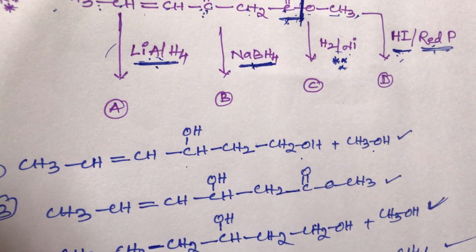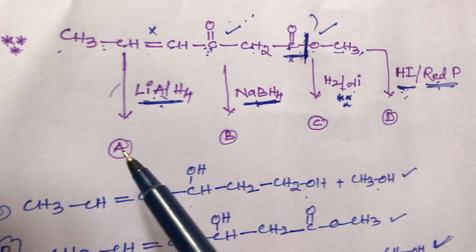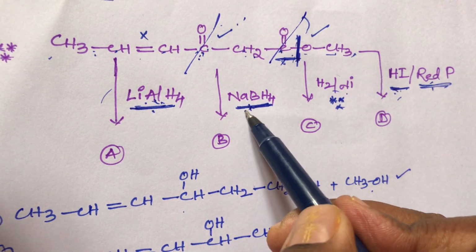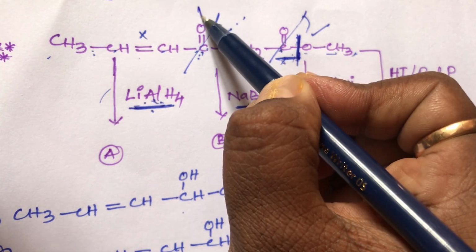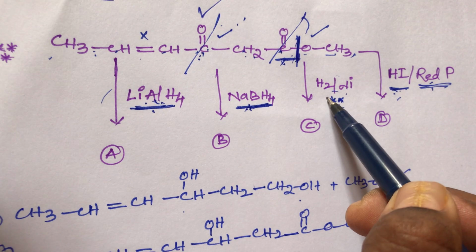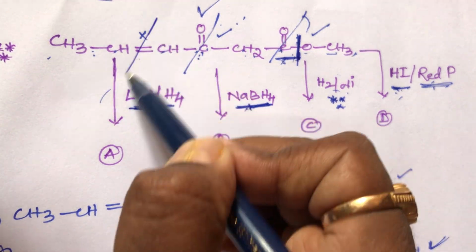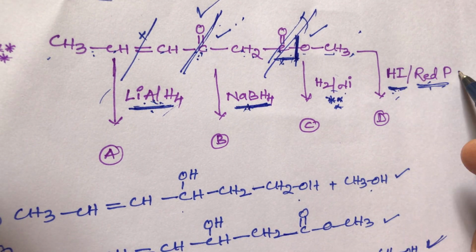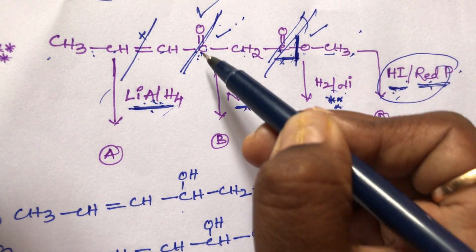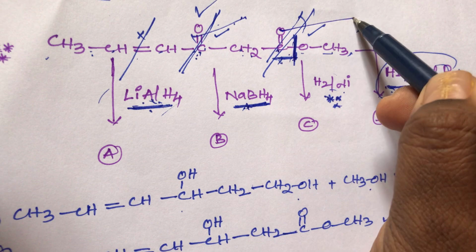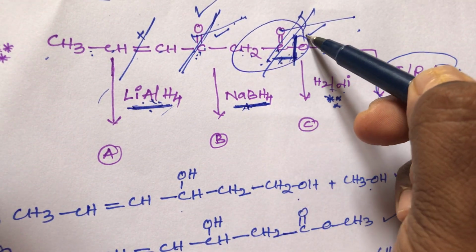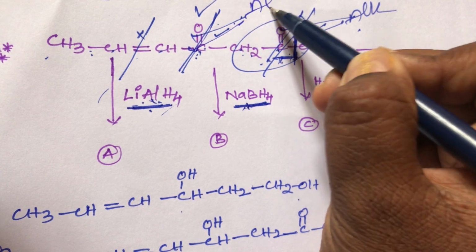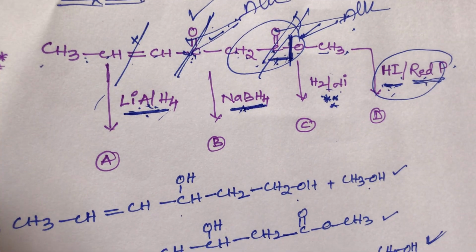This is a simple trick, student. For the reduction of the given compound: lithium aluminum hydride can reduce only the keto group and ester group, sodium borohydride can reduce only the keto group, and H2 by nickel can reduce everything: double bond, keto group, ester, everything. But HI in the presence of red phosphorus can reduce only the keto group and ester group, converting them into alkane, that is, hydrocarbon. This is a simple trick, student.